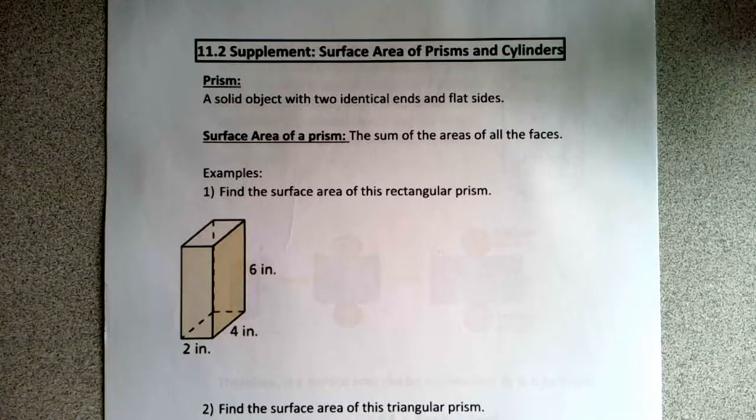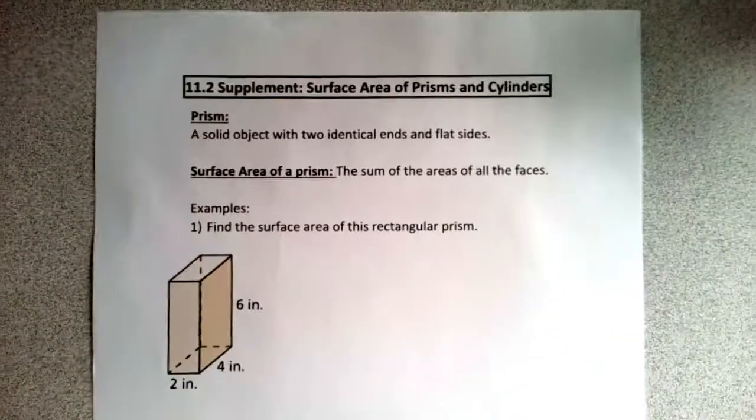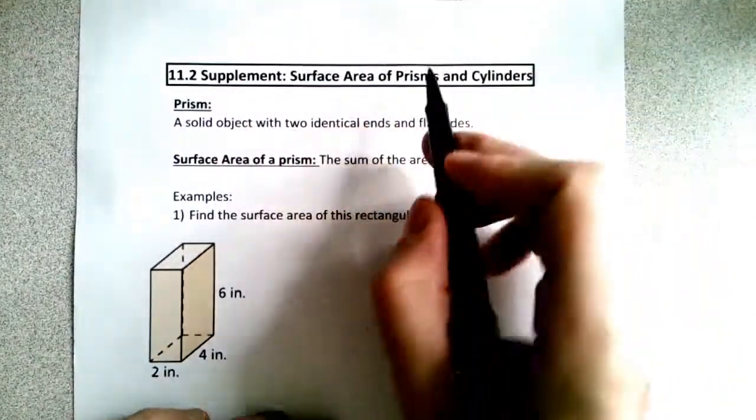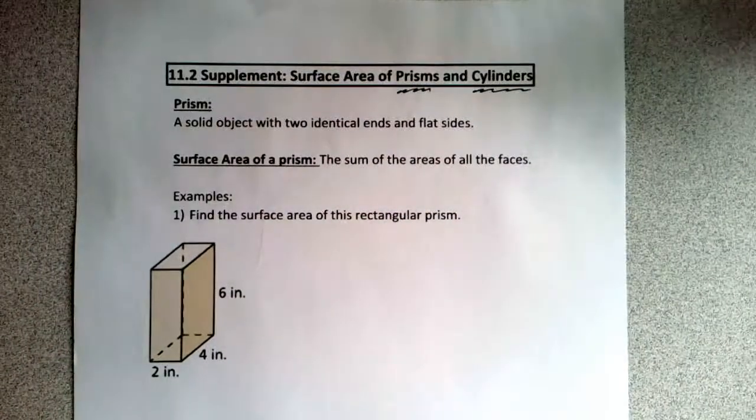Alright, and we are on to the last section for the week, 11.2, and I'm calling it a supplement. This is not in the textbook, but it is the surface area of prisms and cylinders. Okay, and so here's two things that we haven't talked about before. We don't exactly know what a prism is, and we don't really know what a cylinder is. You should know, but we might not.